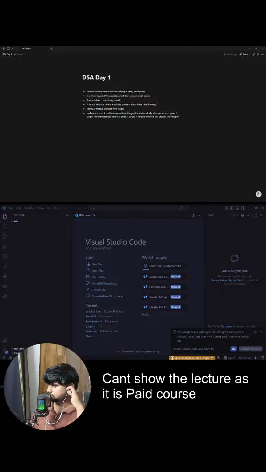So in this case, what has happened? R is now equal to mid minus 1. L is at 13. R is also at 13. Middle will be 13 plus 13 divided by 2. This will be 26 by 2, 13 only. Middle will also be here. Now compare this target with this middle element, that is 60. Do they both match? No.